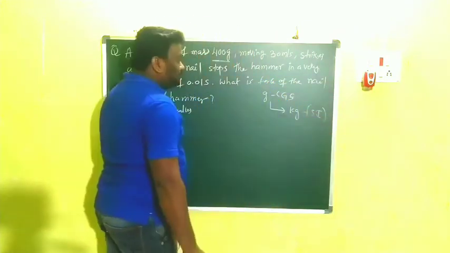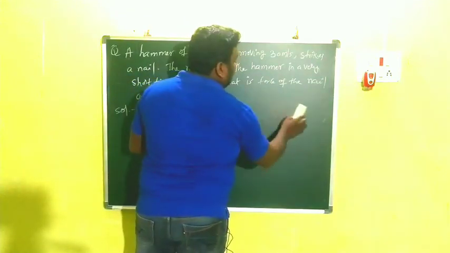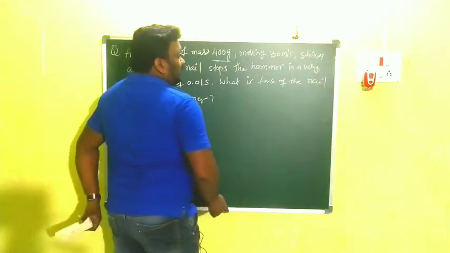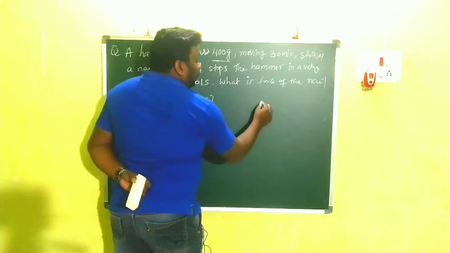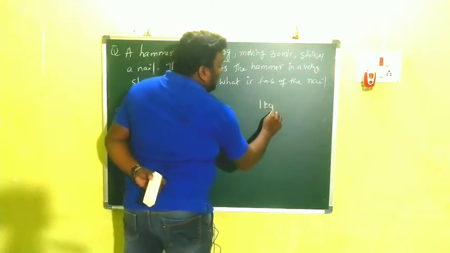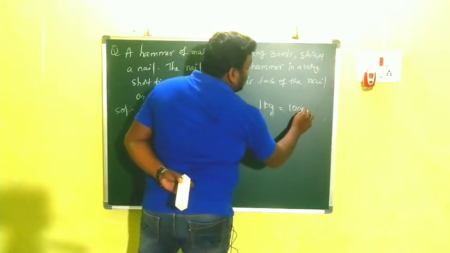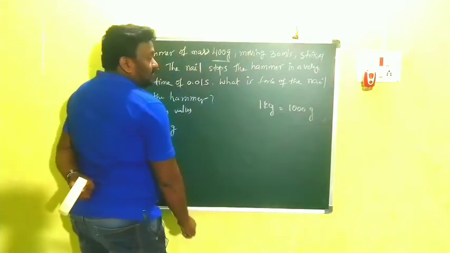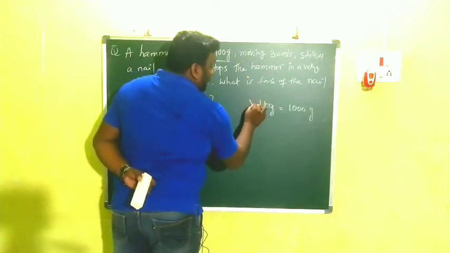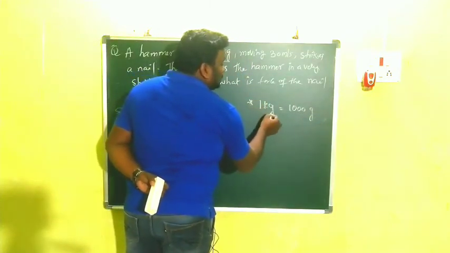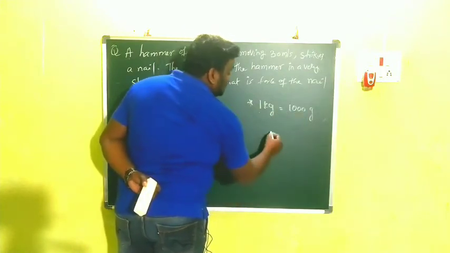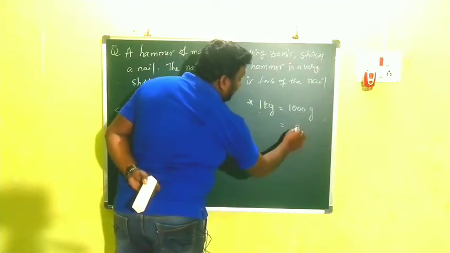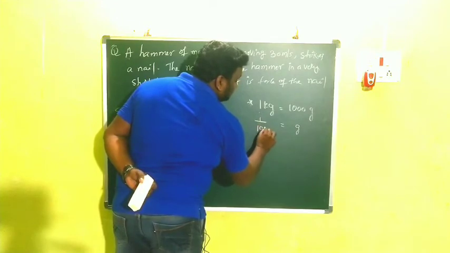Look here now. 1 kg is equal to how many grams? 1000 grams. Very important conversions, children. Then 1 gram is equal to what? 1 by 1000.